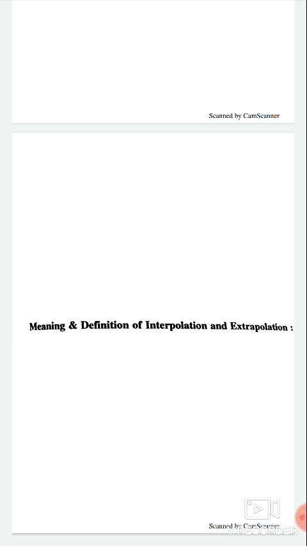According to W.M. Harper, interpolation consists in reading a value which lies between two extreme points. Extrapolation means reading a value that lies outside the two extreme points.